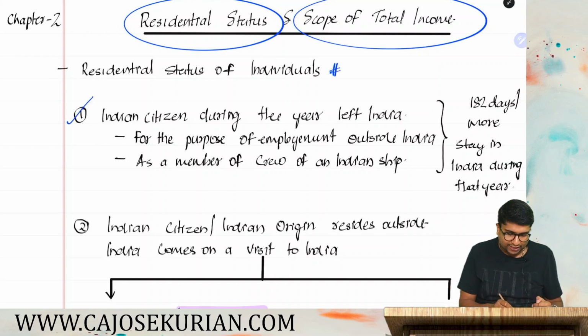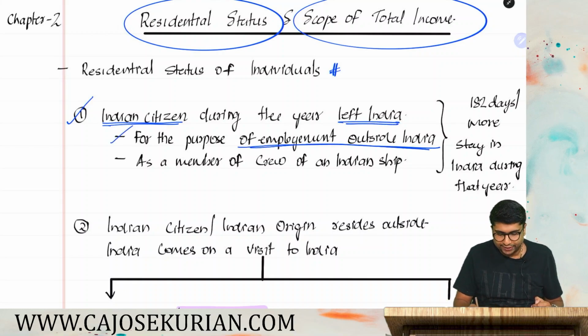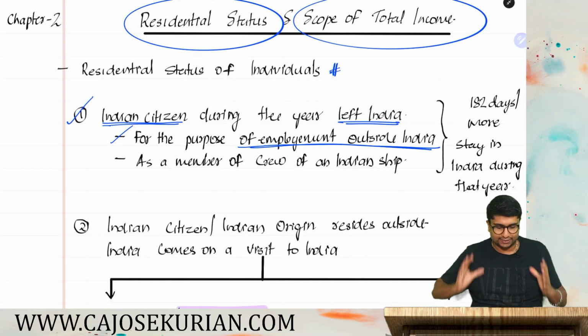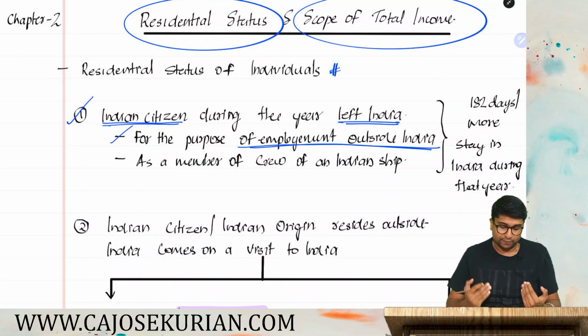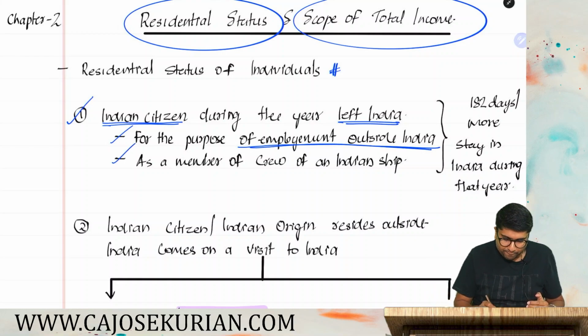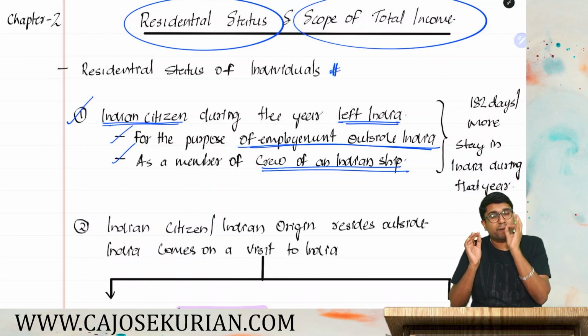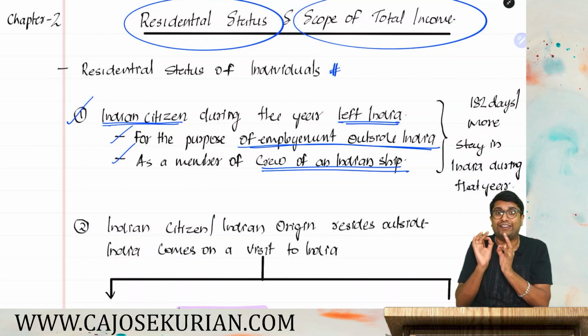Starting with point number one, if you are an Indian citizen during the year and you have left India for the purpose of employment outside India. Say, in the question it is written that Mr. A is an Indian citizen. He left India either for the purpose of employment outside India, or as a member of the crew of an Indian ship. You have left India either for your employment purpose outside India, or as a crew member of an Indian ship.